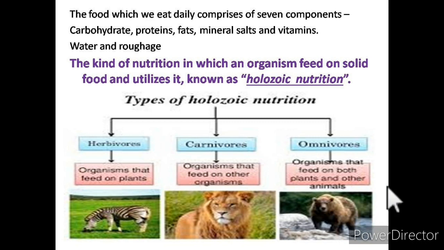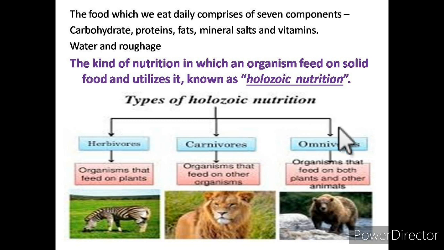Carnivores are the organisms which take their nutrition by eating other animals. And the third category is the omnivores, organisms that feed on both plants and other animals. Carnivore examples are the lion or tiger, and omnivore examples are the bear, crow, and human beings. So human beings come under the omnivore category, and omnivores show holozoic nutrition.